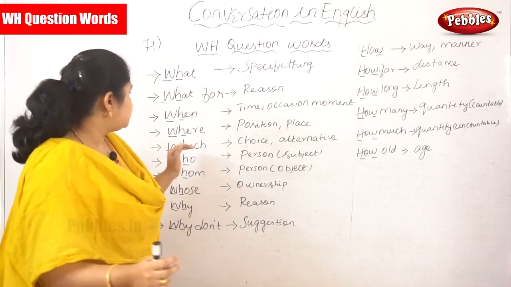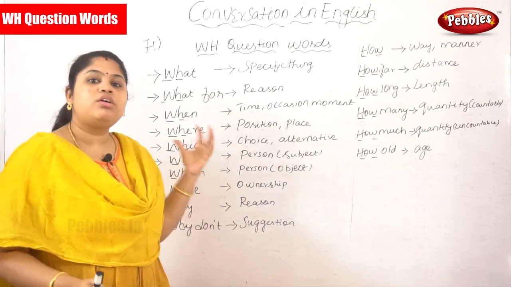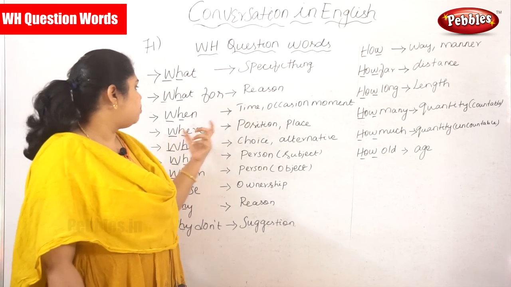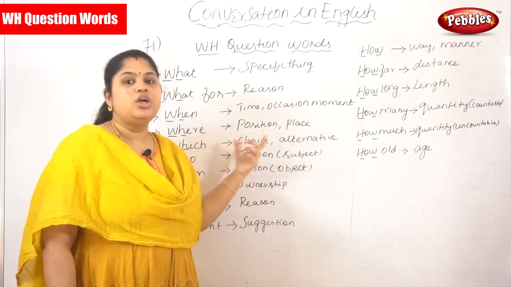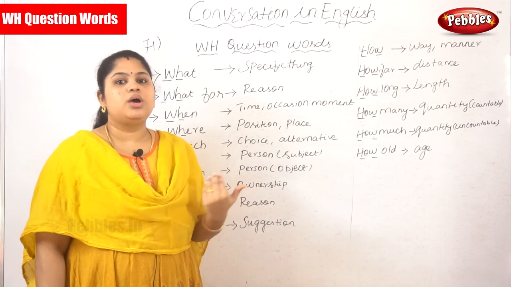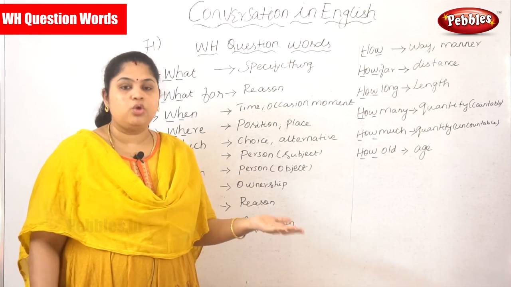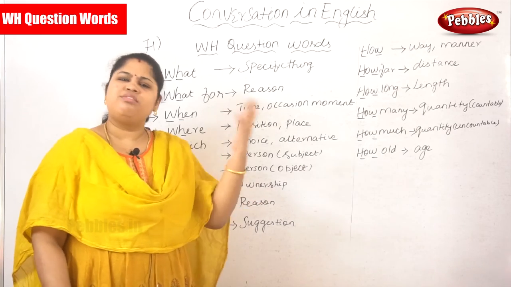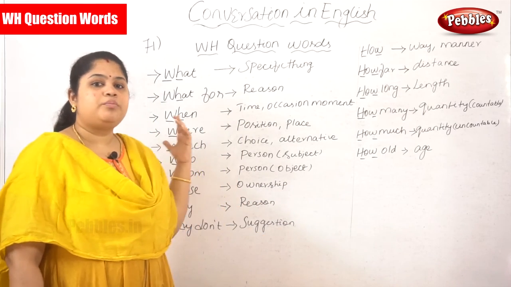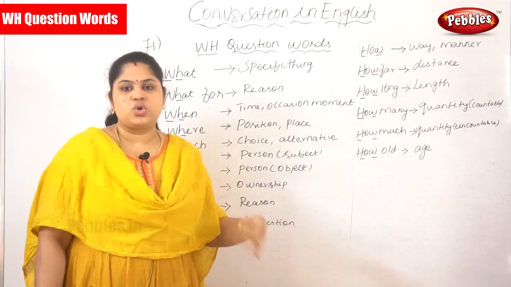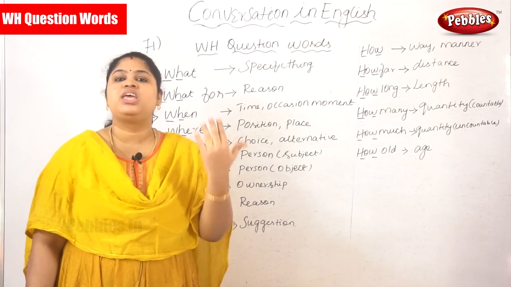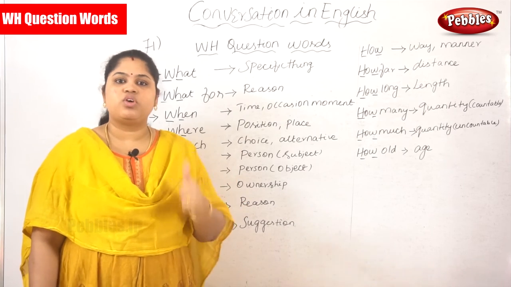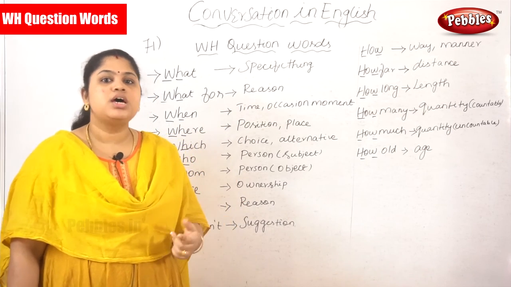Next, where. Where always mentions a position or a place. For example, where do I want to sit? That is asking where is my position, or where is my place. For example, where did you go yesterday? You are asking about the place where he actually went. So where deals with two things. One is position and the second one is place.